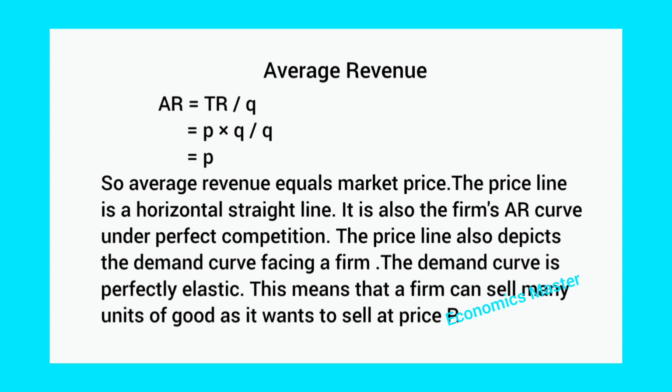Total revenue is equal to P into Q. So, P into Q divided by Q. And cancel Q, and average revenue is equal to price. So, under the perfect competition market structure, average revenue equals market price.